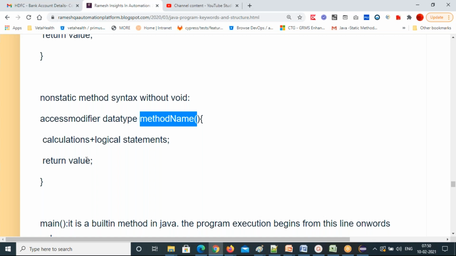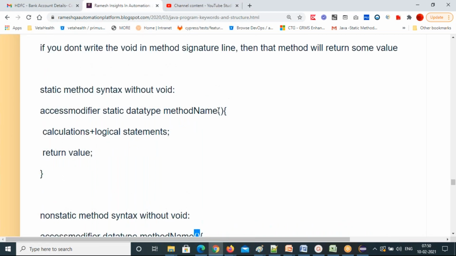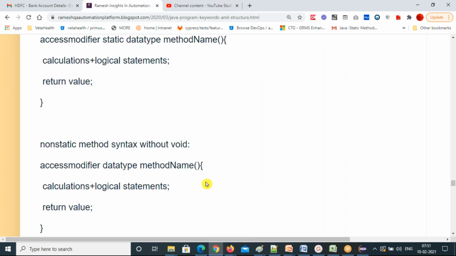Any questions? Ramesh, can we pass different types of arguments in the method name? Yes. Here I didn't give arguments, but you can pass arguments also in the parentheses. It has to be the same data type, data type then parameter name. I didn't give that syntax, but we are going to give those syntaxes in the methods topic. Methods is a separate topic, and I'm going to explain it in detail one more time. It will take almost 4 or 5 days for the methods topic alone.